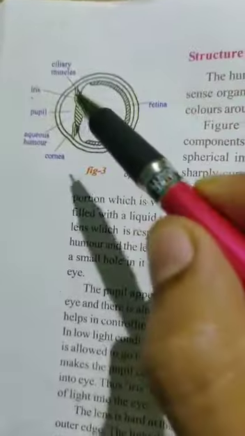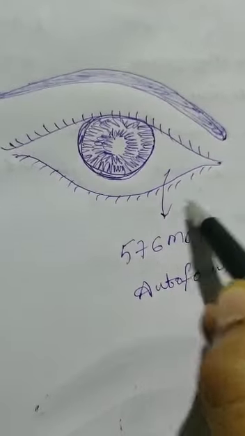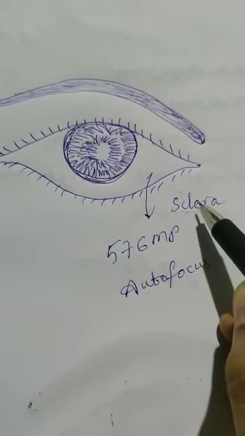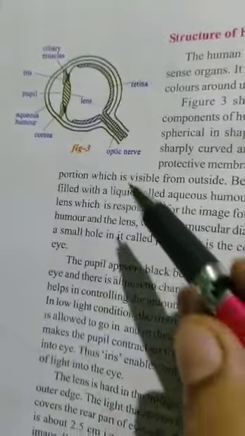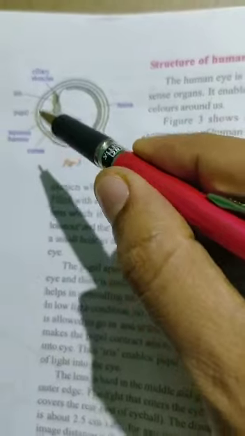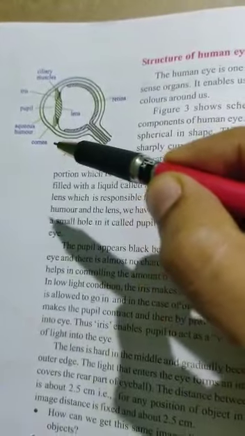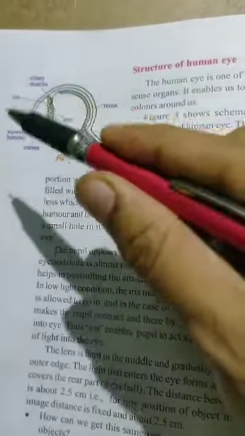See students, if we look at the portion of the eye, this white part is called the sclera. What do we call this one? Sclera. Sclera is the protective layer of the eye. And coming to the structure of the human eye, here one part is bulging out. That bulging out portion is called the cornea. Cornea is the transparent material that lies between the eye and the surroundings.